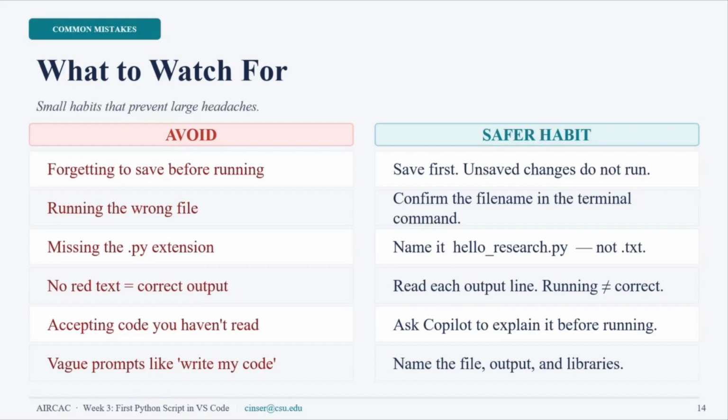Code without error or running a code doesn't mean that this code provides correct results. This is a very, very dangerous step. I would say it is the most dangerous step that one coder will do: accepting code that you haven't read. This is why we said don't ask for the big task. Don't ask for code that will provide you 2,000 lines. You cannot verify it, and if you cannot verify the code, you cannot trust this code.